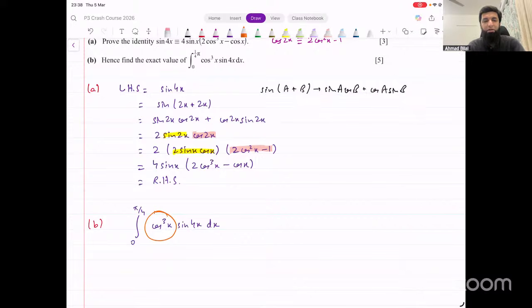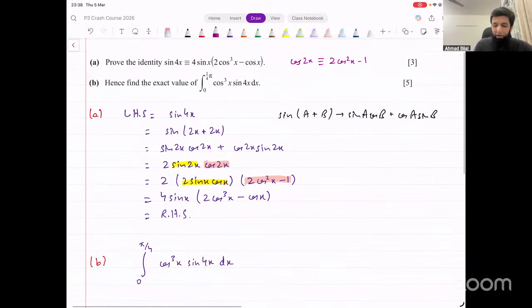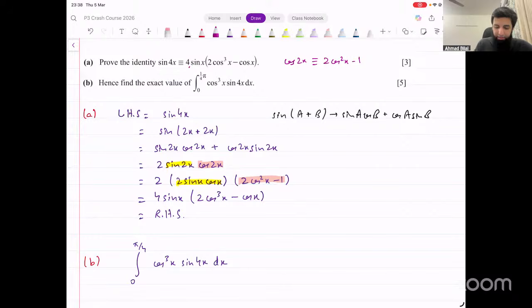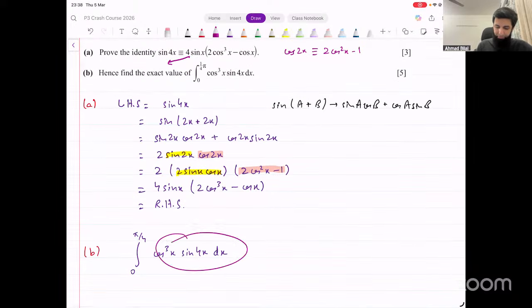We've got cos cube here right now. Can we get rid of cos cube somehow? If we could use what we did in the first part, one idea, I'm just thinking out aloud: you take sine x to the other side, and that will become 4 sine x in the denominator. And then we add cos x to the other side, that will be multiplying here. That is not going to be any simpler.